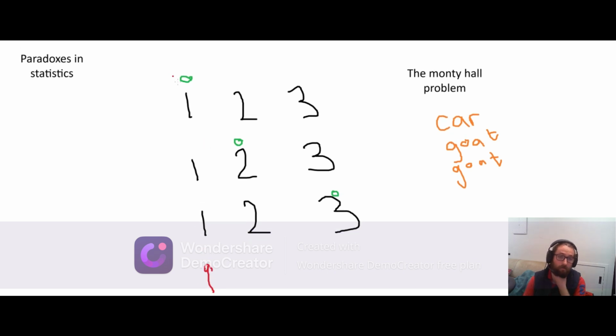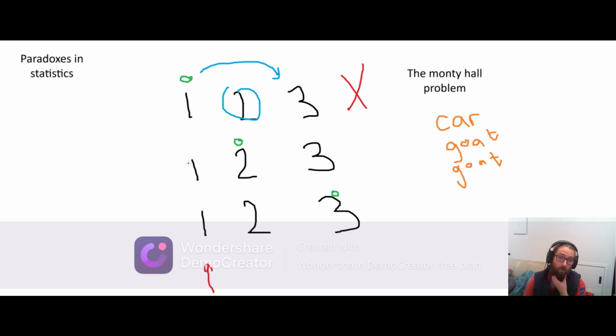So in the first scenario, you pick door 1, and then the host is going to reveal a goat door. Now in this case, the host can pick either door, it doesn't matter. So let's just say he picks door 2. And then he asks, do you want to switch? And here, if you say yes and you switch, you lose. So here you didn't want to switch.